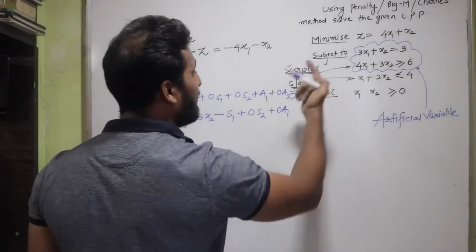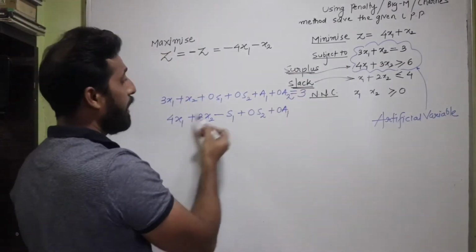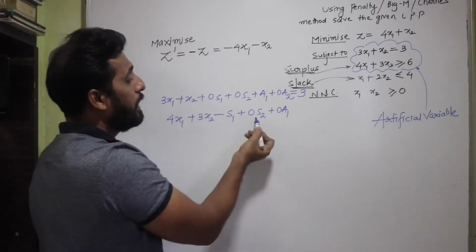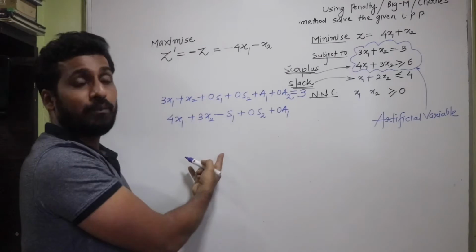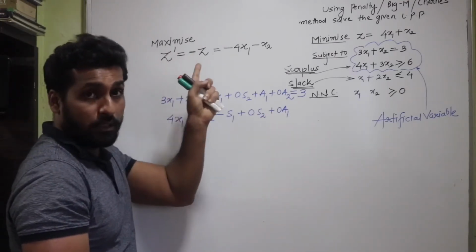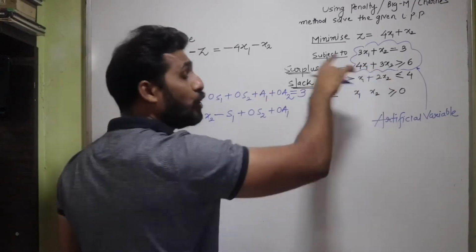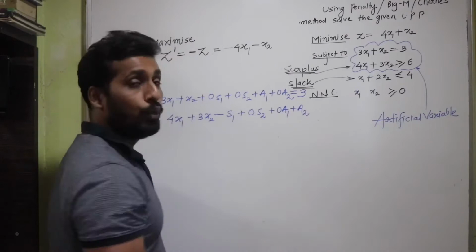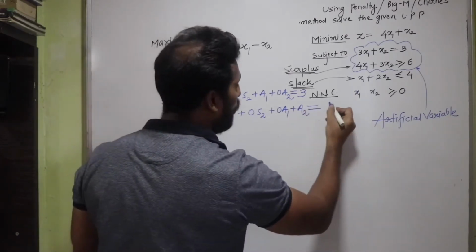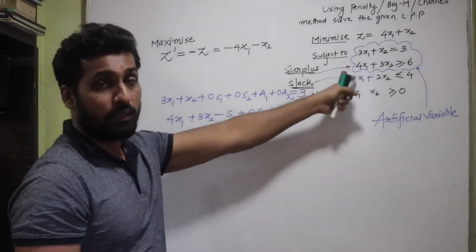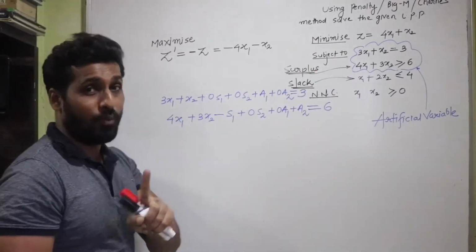Let's move ahead with the second inequation. So that was 4x1 plus 3x2. Then you know why this minus s1 has come. Then 0s2, because one more inequation is present. Then 0a1, because an artificial variable was added in the first equation. And then this will also need an artificial variable, so I'm going to write plus a2 is equal to 6. So this is how I have transformed the given inequations, the constraints, into equations. So one more is left.